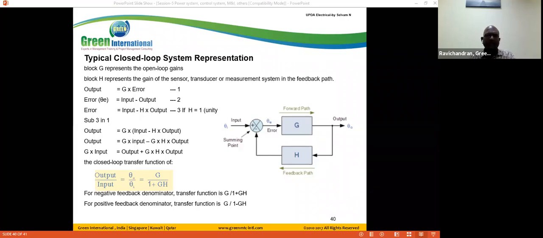Here I derive the equations. There is no need to derive this equation. Just remember this equation. Okay. Here G is the system and H is the feedback path, and this is a summing point. So output